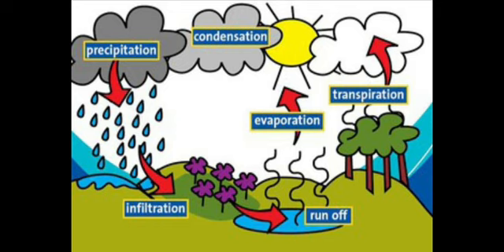So, in our country, India itself, Cherrapunji of Meghalaya receives the highest amount of rainfall, whereas Rajasthan receives a less amount of rainfall.